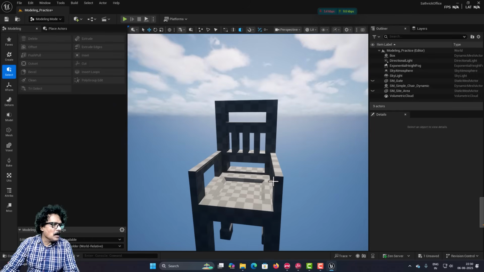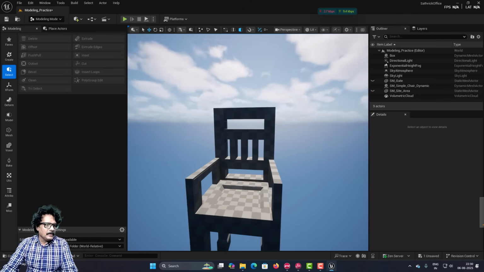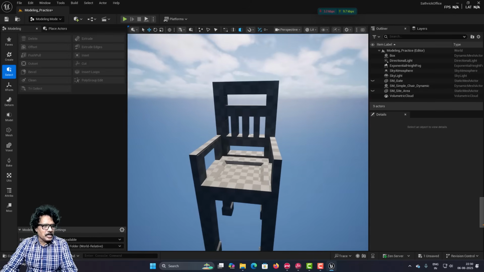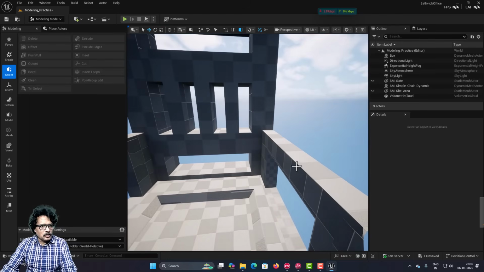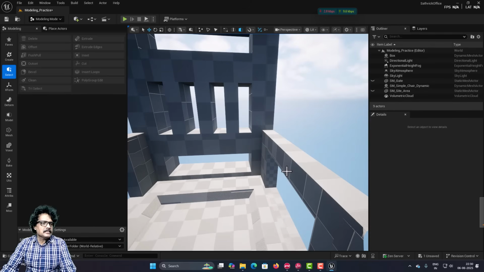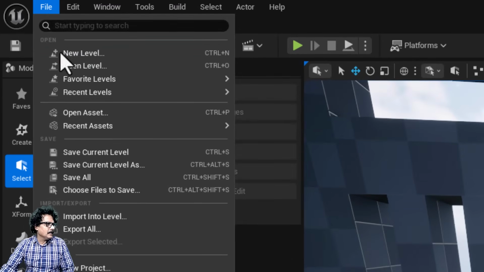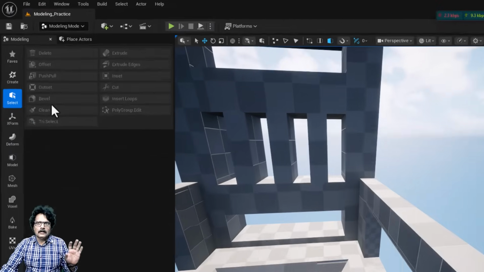Now, the last thing I want here is I want the edges of my chair to be not sharp like this, but I need a smooth surface, and this is what we call beveling. So, now the next concept we are going to understand is beveling. So, I will come into file and choose save all to save this.